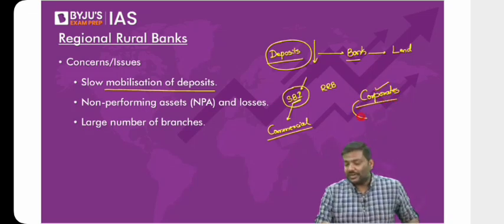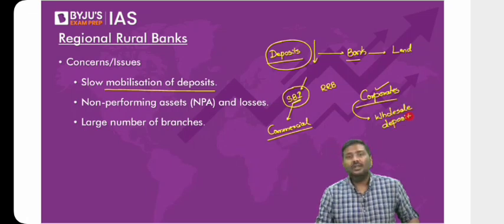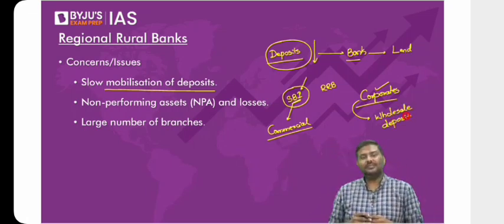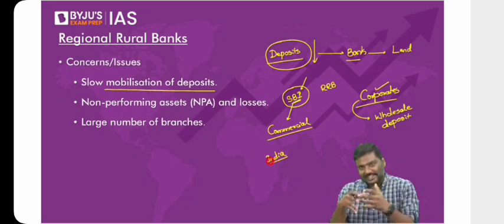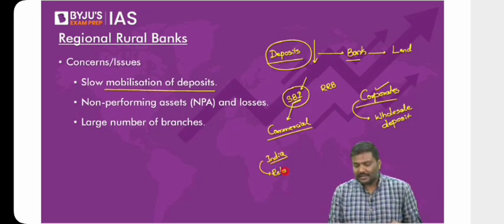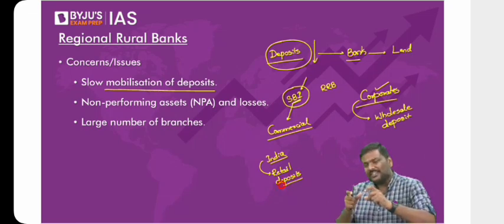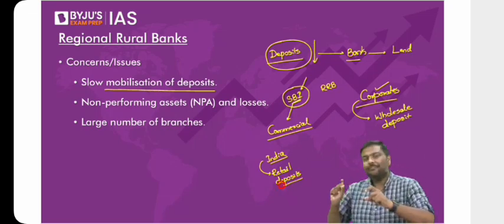These are generally referred to as wholesale deposits. What do you mean by wholesale? Simple. The amount of deposits is very, very high. Whereas in India, the majority of the deposits collected in the banking sector are retail deposits. Now, don't you see there's fundamentally a lot of difference between the banks in America and banks in India? I hope you understand my point here.